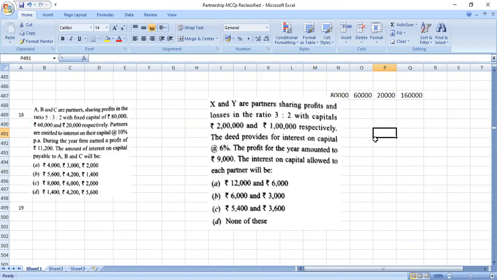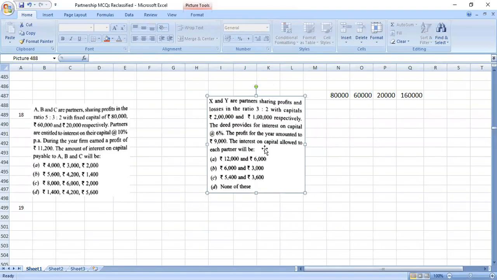3 lakh plus 6% na 18,000 தேவைப்படும். ஆனா இருக்கிறதே 9,000 தான். அப்போ அந்த 9,000 என்ன ரேஷியோல பிரிச்சு கொடுக்கணும்? கேபிட்டல் ரேஷியோல 2:1 ரேஷியோல. So 9,000 into 2/3, 6,000 and 3,000 is the answer, man. Easy. If you have any doubts, you can ask me. Okay, this is easy, just like previous problem we have to do.